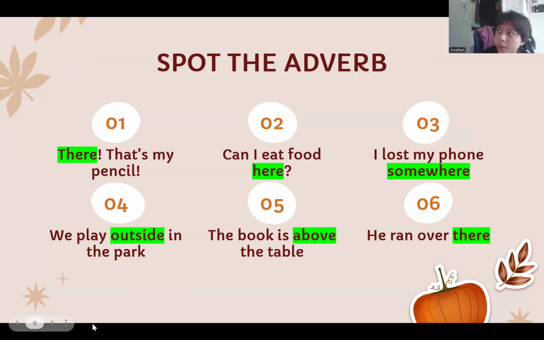Inside could also be an adverb, like I play video games inside or I run inside. As long as it's a single word that tells you where something happens, that's an adverb. So the book could be inside the table, or I could be outside in the park. These are all adverbs.